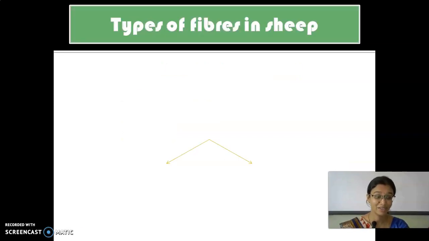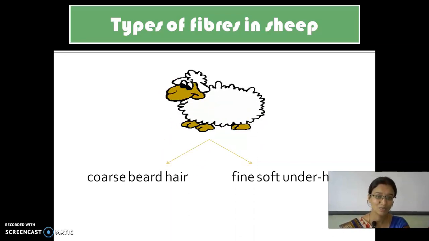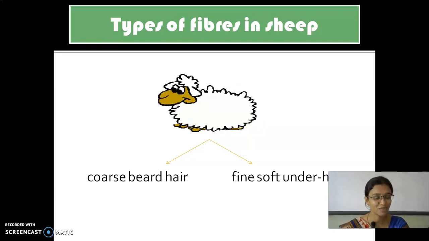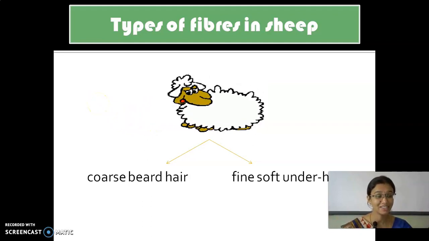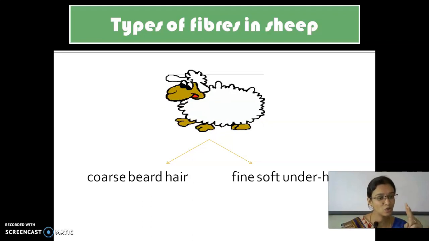So, types of fibers in sheep. The sheep have two types of fibers. One is the coarse beard hair and the second one is the fine soft hair. So the coarse beard hair is nothing but the outer layer. It is rough, which is on the outer surface of the body, and then the fine one is under. So the first layer is coarse, the second layer is fine soft hair. Okay, so these are the two layers of fibers which the sheep have.